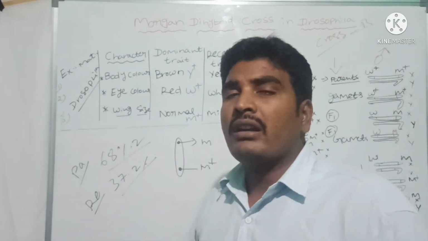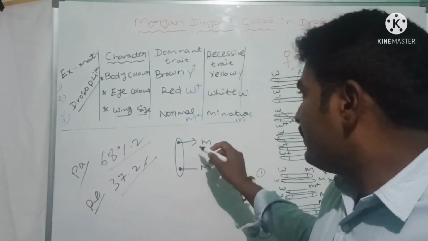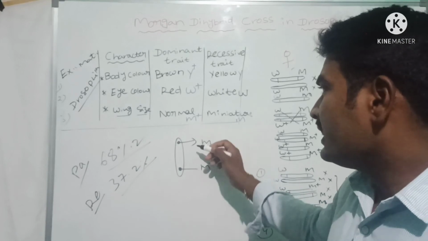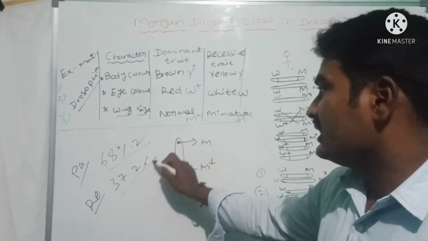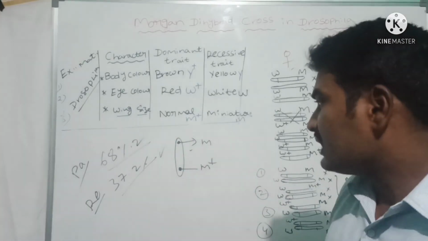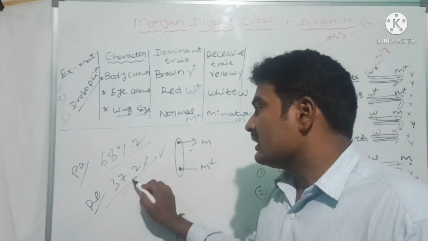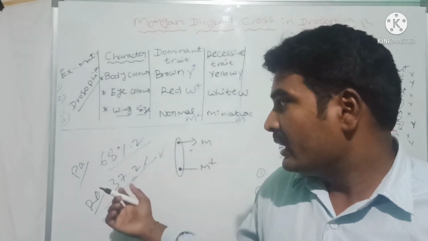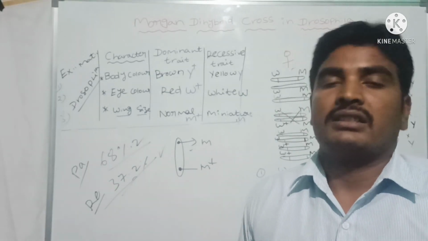What is the reason behind that? The distance between these two genes was increased. When the distance is increased, recombination also will increase between these two genes. That is why we expect recombination of 37.2%. This is very important from a competitive exam point of view, these two points.